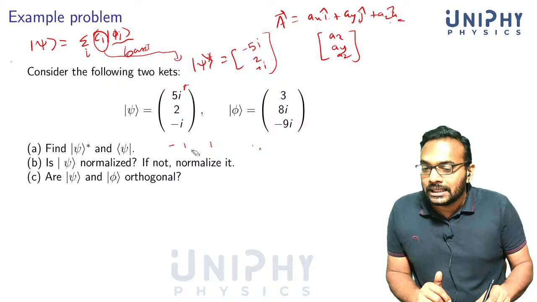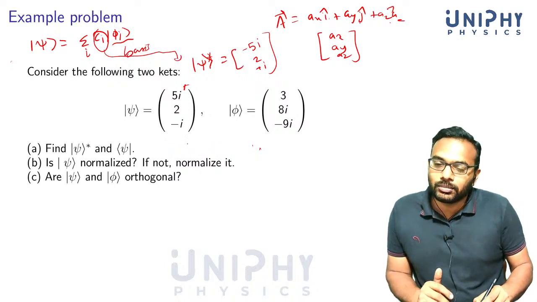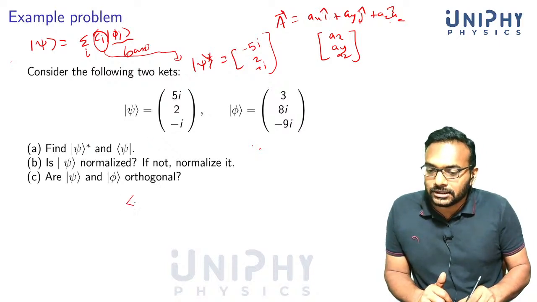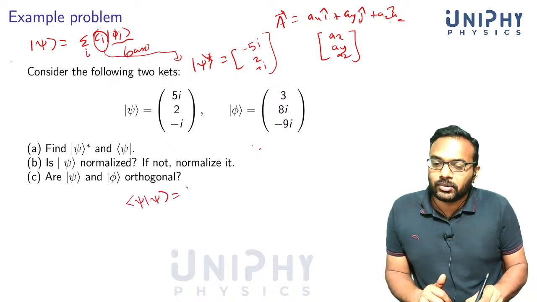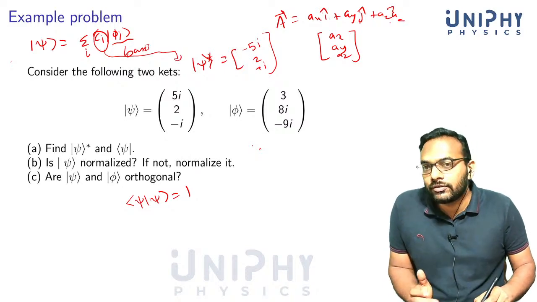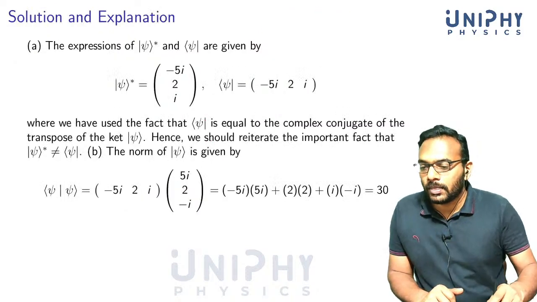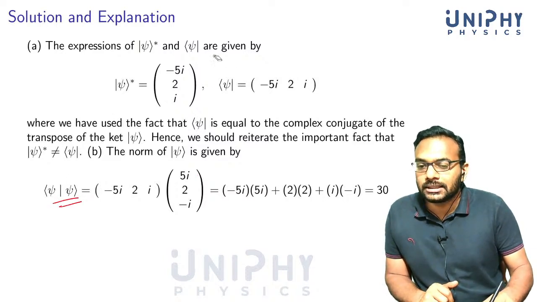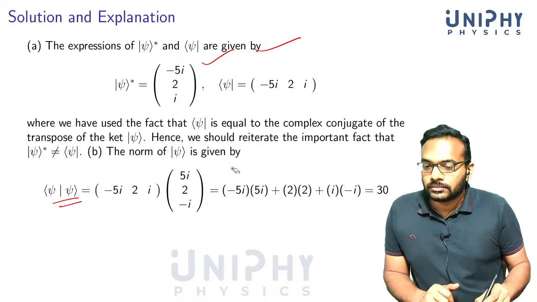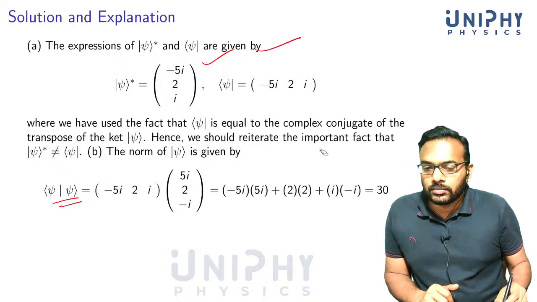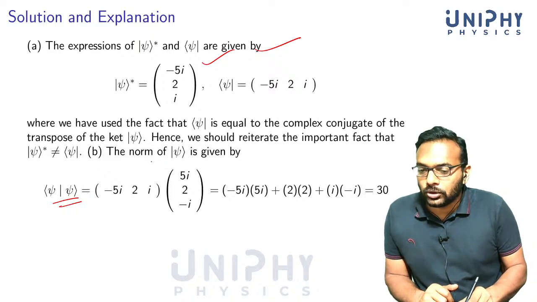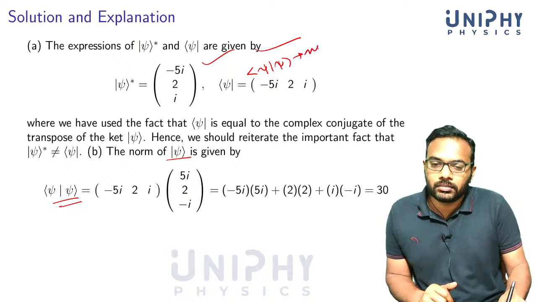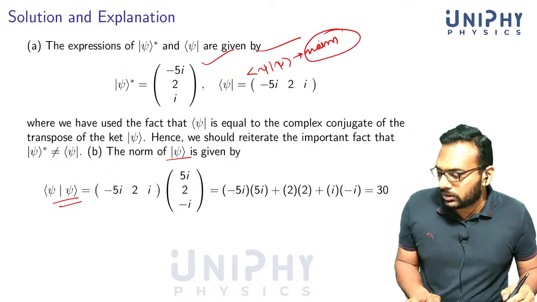Now the question is: is psi normalized? If not, normalize it. So how do you find if the state is normalized? You check whether the inner product is equal to 1. If it's not 1, you have to make it 1. So how do we calculate the inner product? This we already did. Now we calculate the norm of psi. The inner product of a vector with itself is also called the norm of the vector.